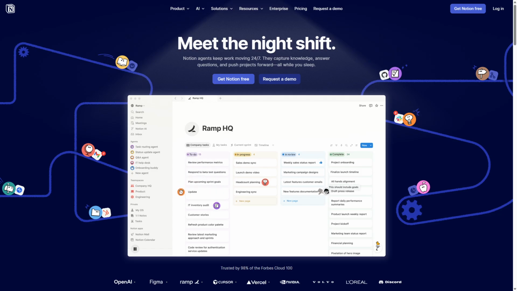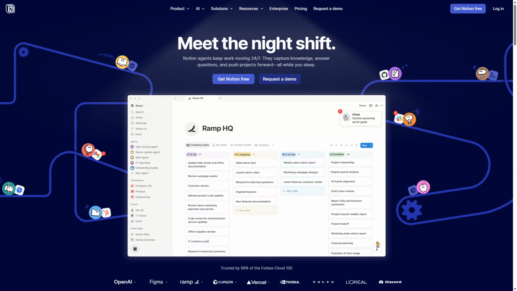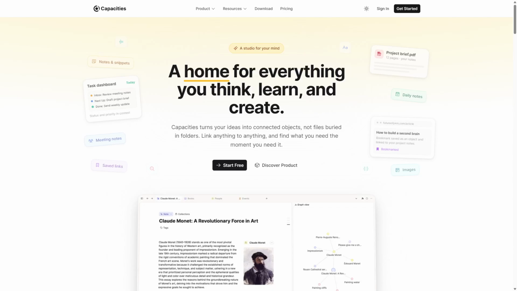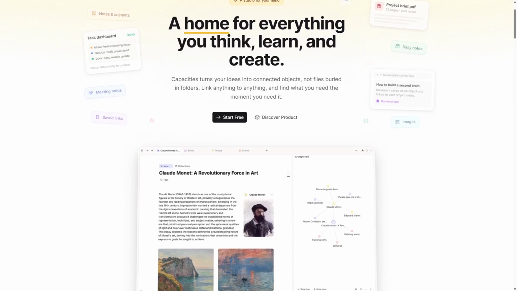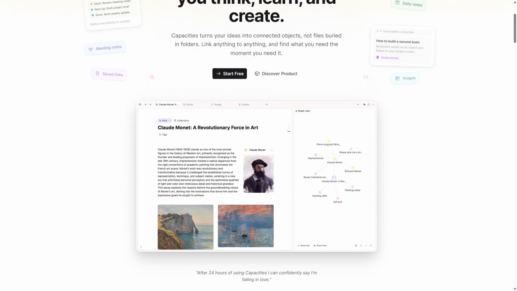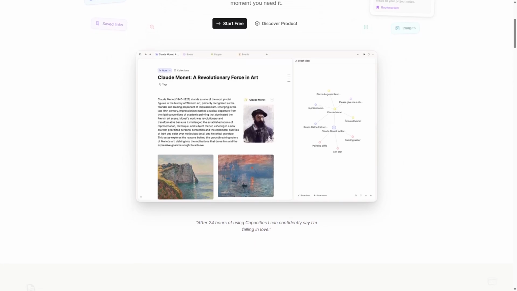Capacities focuses on a streamlined approach to task management, while Notion offers a more versatile workspace for notes, databases, and project tracking. Capacities is a productivity app designed for individuals and teams looking for simplicity in task management. It operates on a straightforward interface that allows users to create tasks, set deadlines, and track progress with ease.